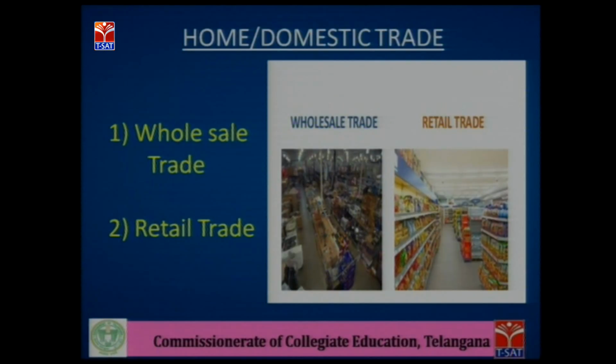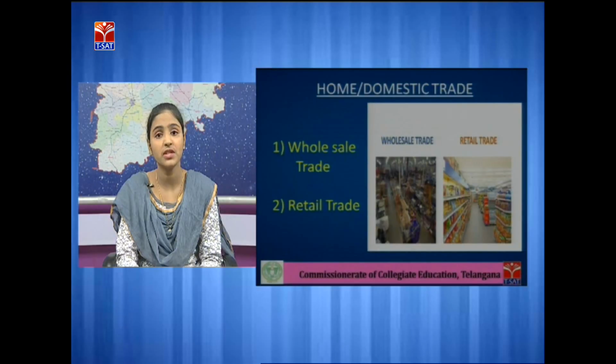Home trade is further classified into two types, that is wholesale trade and retail trade. As we know, there is a chain of distribution of goods from producer to wholesaler, wholesaler to retailer and retailer to consumer. So the wholesaler is the middleman between the producer and the retailer. He buys the goods from the producer and sells them to the retailer.